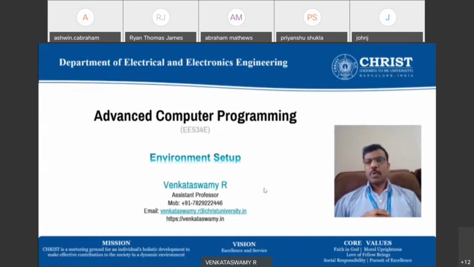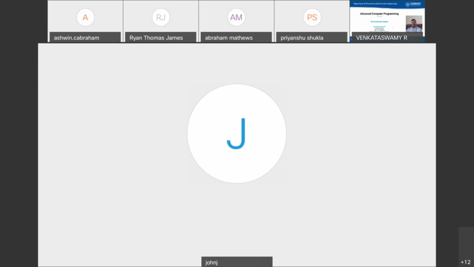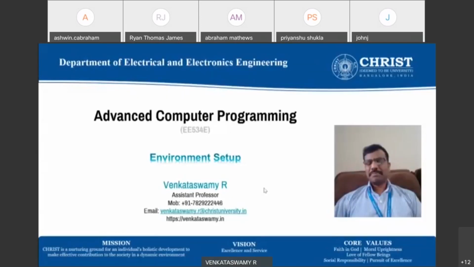So that's why OOPS is not the only criterion to select a programming language. Basically, we have to select a multi-paradigm programming platform. John, did I answer your question? Yes, sir. Okay, so just remember: multi-paradigm programming platform. Any other questions? If you have, please ask.